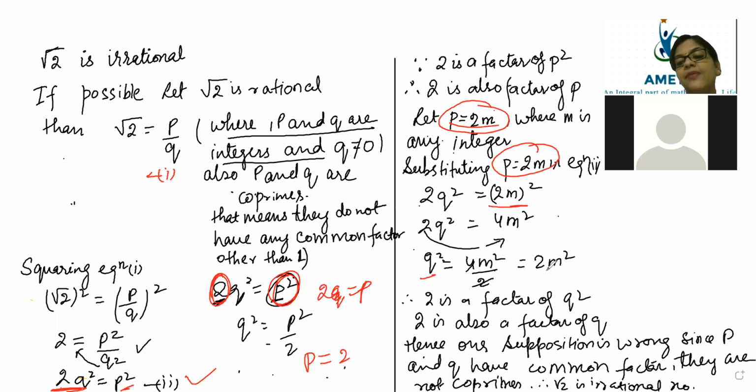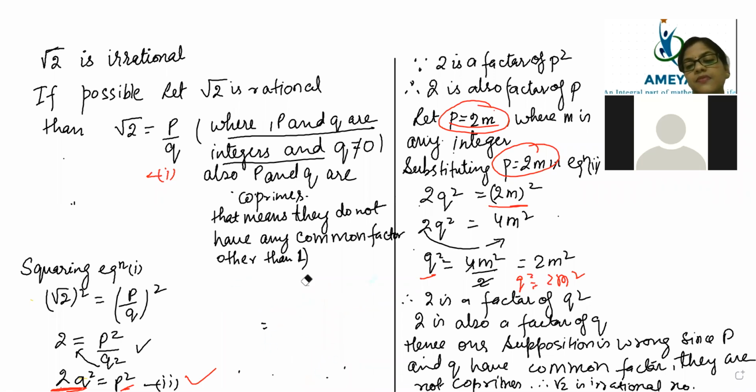Then q square again came as 2m square. So definitely, what is the common factor for q now? That means q also has 2. Q is also having 2. So now you said that p and q are co-prime, but here p has a common factor 2, and now q also has a common factor 2. That means, are they co-prime? No, they are not co-prime, because they have a factor other than 1. They have another factor 2 also.